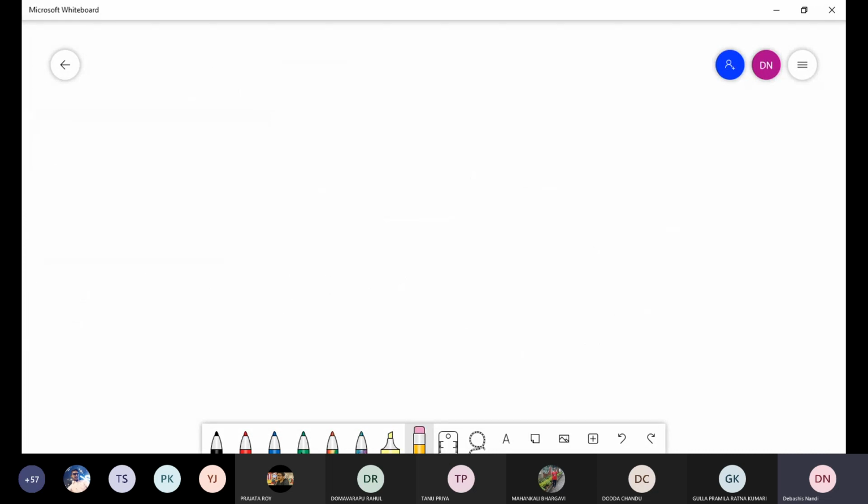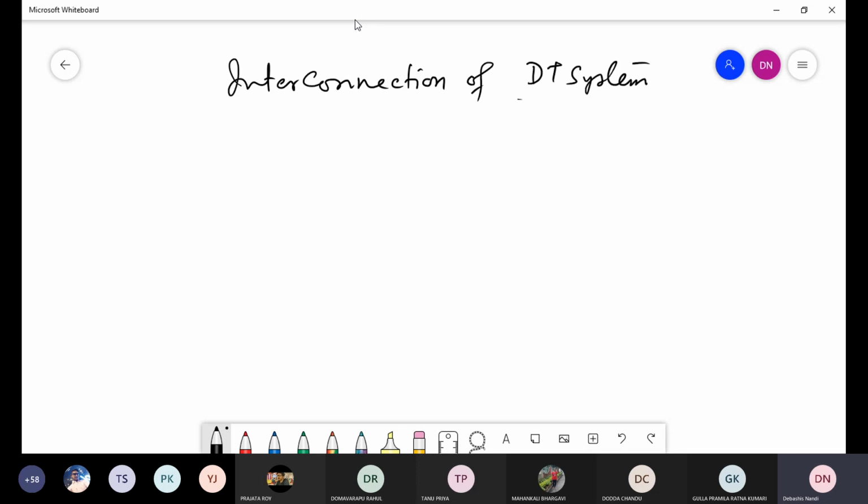Now next I want to discuss the interconnection of discrete time systems. I am writing this. Suppose a system is like this.